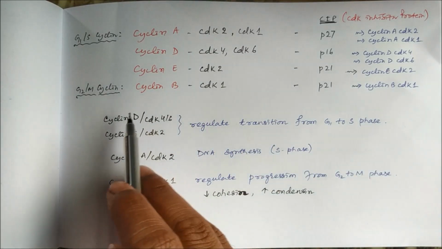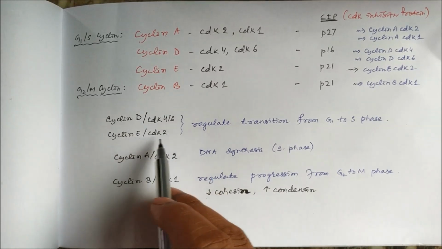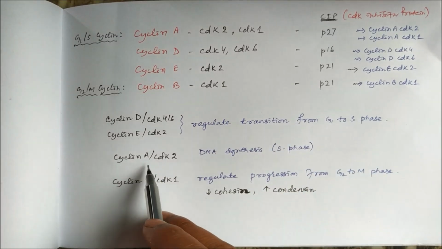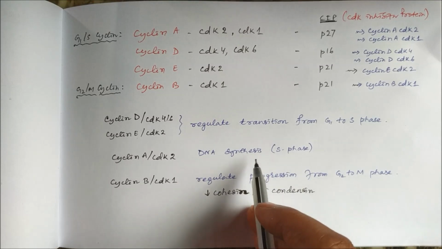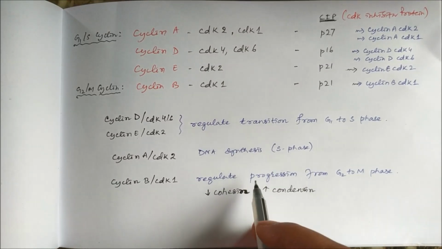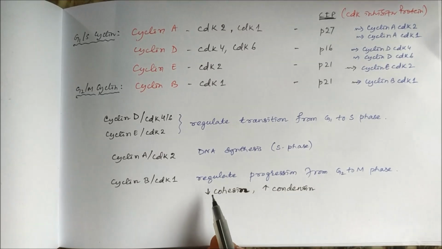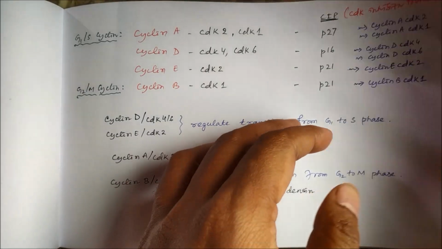So you can see here the cyclin D CDK4 or 6 and cyclin E CDK2 regulate the transition from G1 to S phase. Cyclin A CDK2 regulates the S phase, the DNA synthesis phase. Cyclin B and CDK1 complex regulate the progression from G2 to M phase. And they actually decrease the cohesin and increase the condensin.